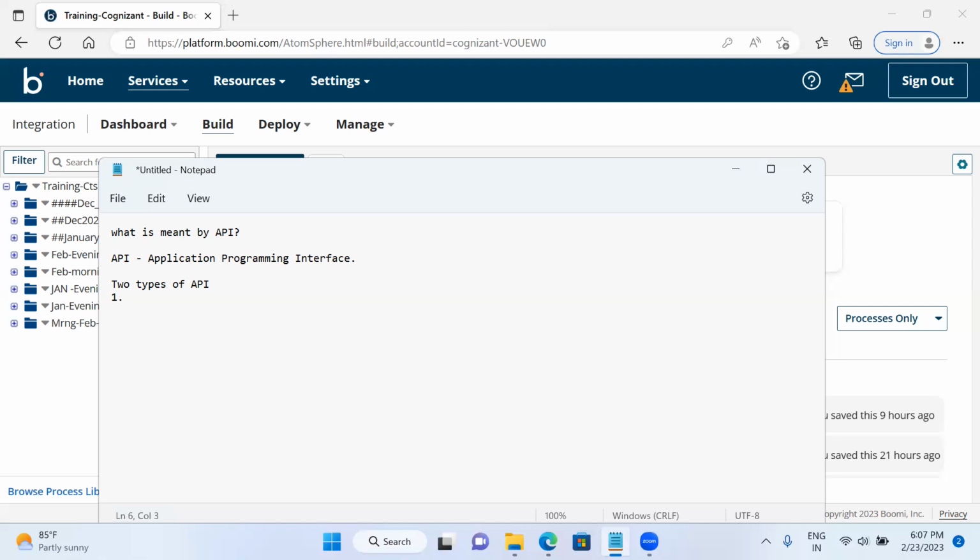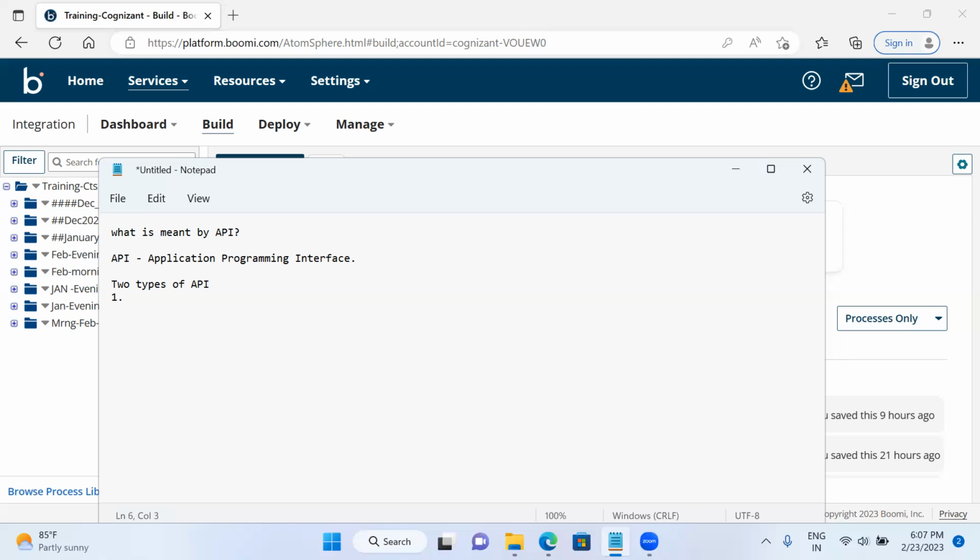Whenever you want to consume APIs, we have connectors like the SOAP client connector and the HTTP client connector. These connectors are used to consume APIs which are exposed by a third party. If someone is exposing their applications and you are consuming the APIs, you are going to use the SOAP client connector and the HTTP client connector.